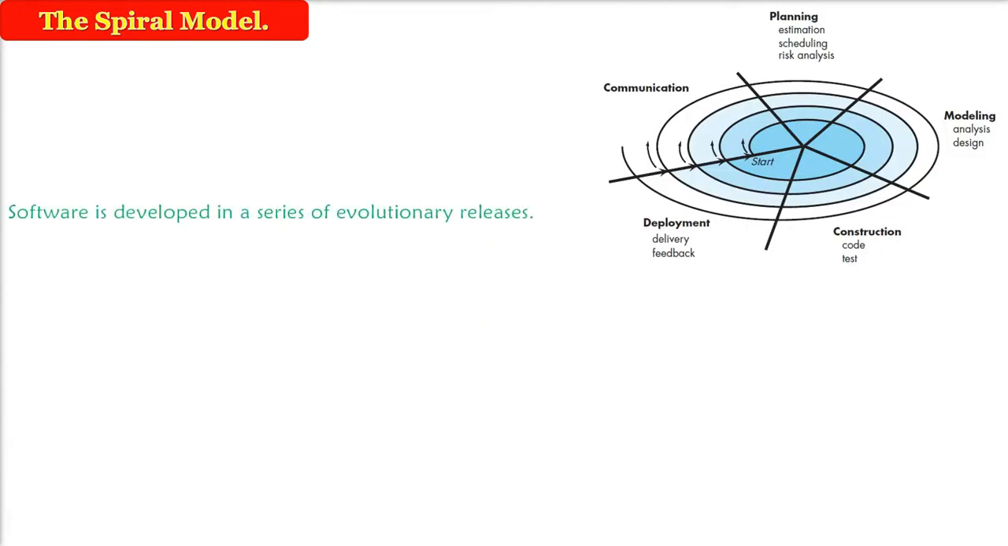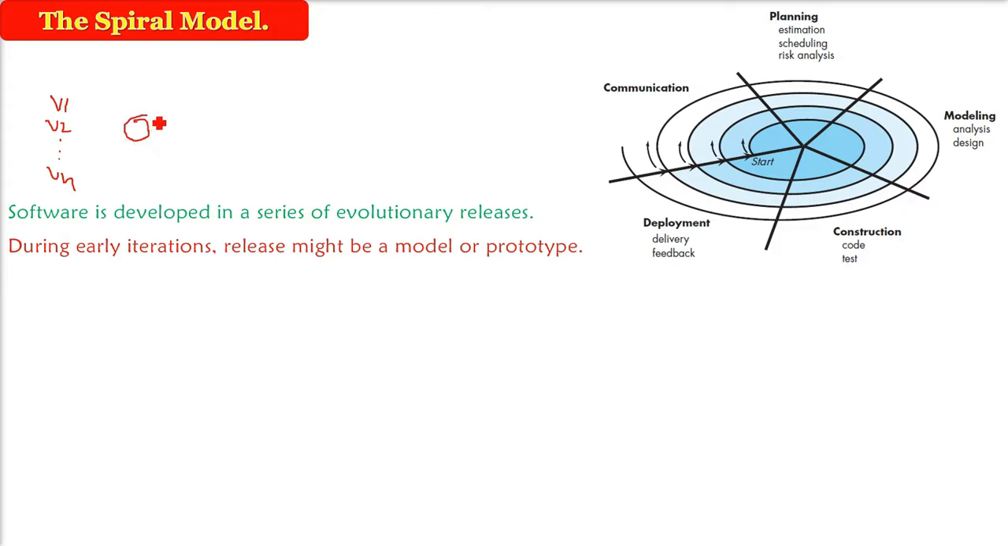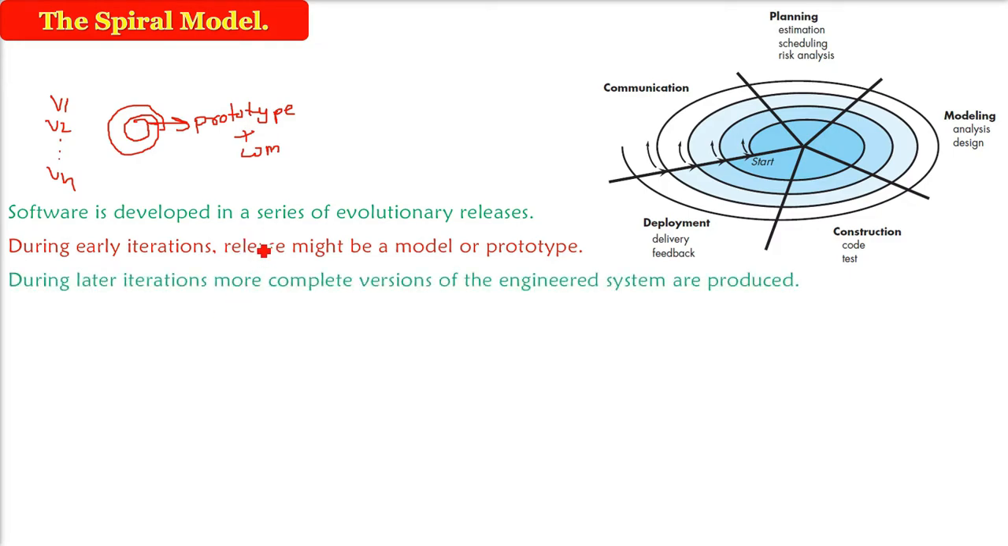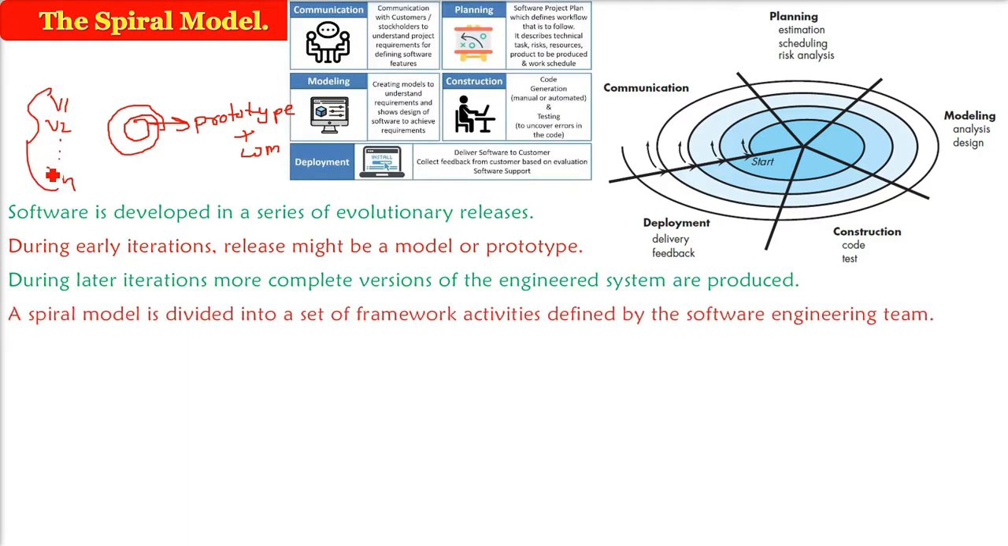Software here in the spiral model is developed in a series of evolutionary releases. Version 1, version 2, version n. When you start the iterations, iteration is all about looping. You go around the loop once, then again like this. When you do the early iteration, the release might be a prototype. It can be a model also. That is why we say it is the iterative nature of prototyping plus the waterfall model. So first maybe the prototype, then you go to other iterations, where you will give version 2, version 3 like this.